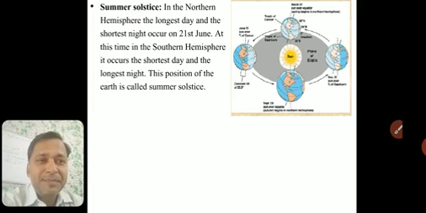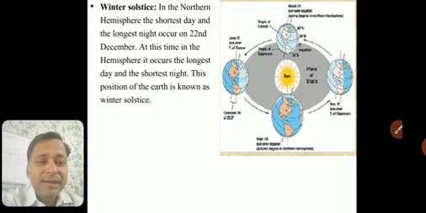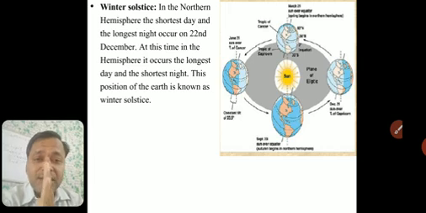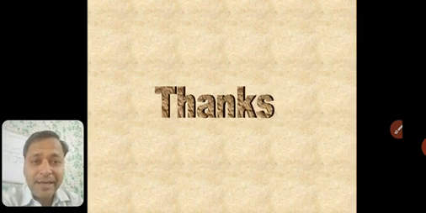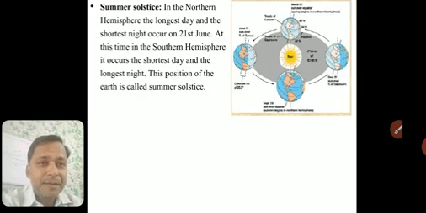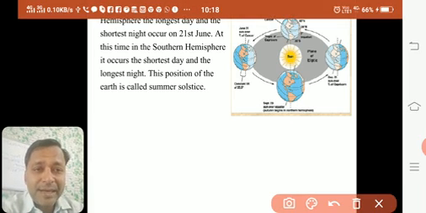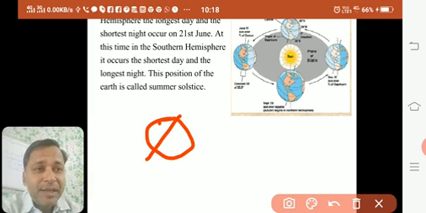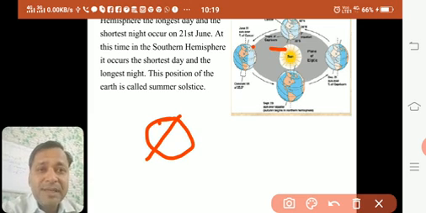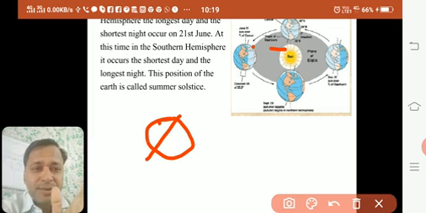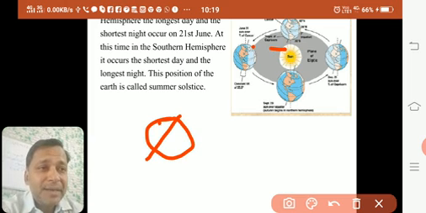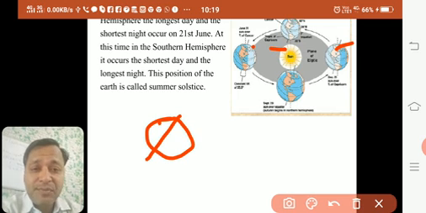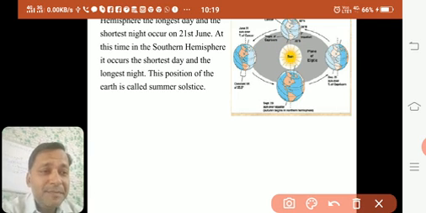So the same diagram we have taken. Now see, in this portion, because we know that Earth is not on a straight axis, it is tilted. So when it's tilted in this way, here the northern hemisphere is lying towards the Sun. Now you understood, it is tilted, so it will be towards the Sun. When it comes here, it will be away from the Sun. Here the southern hemisphere will be towards the Sun. So what will happen?